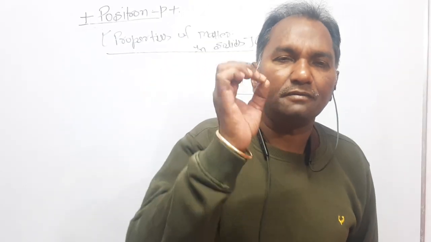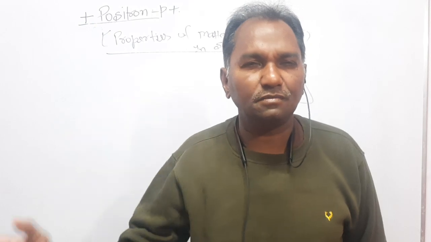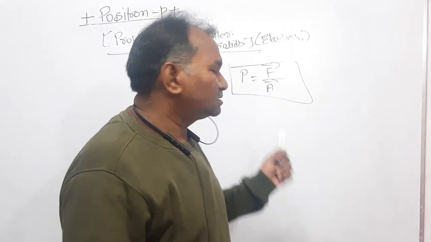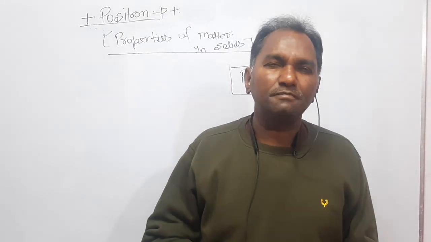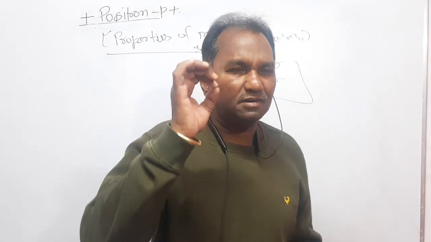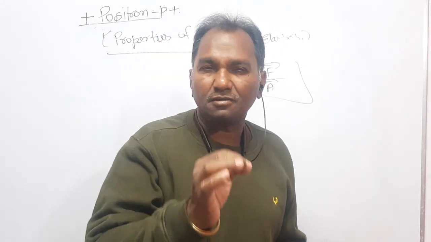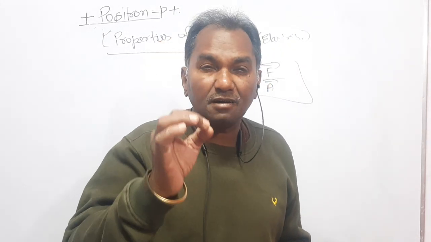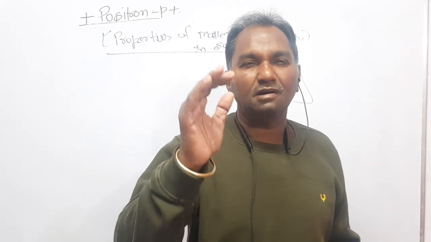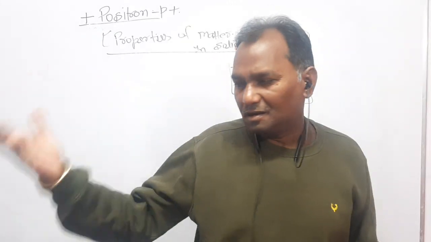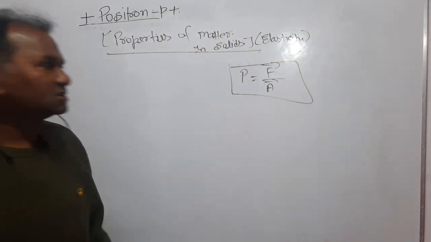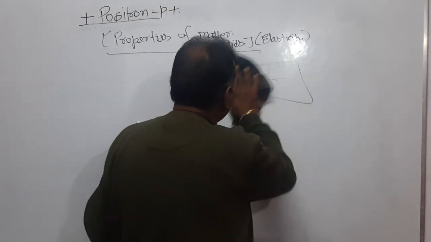A quantity of higher rank vector is called a tensor. So pressure, undoubtedly, is a scalar quantity, but stress is a vector quantity, a vector of higher rank. That is why it is sometimes called a tensor. Now, dear students, if you go through the